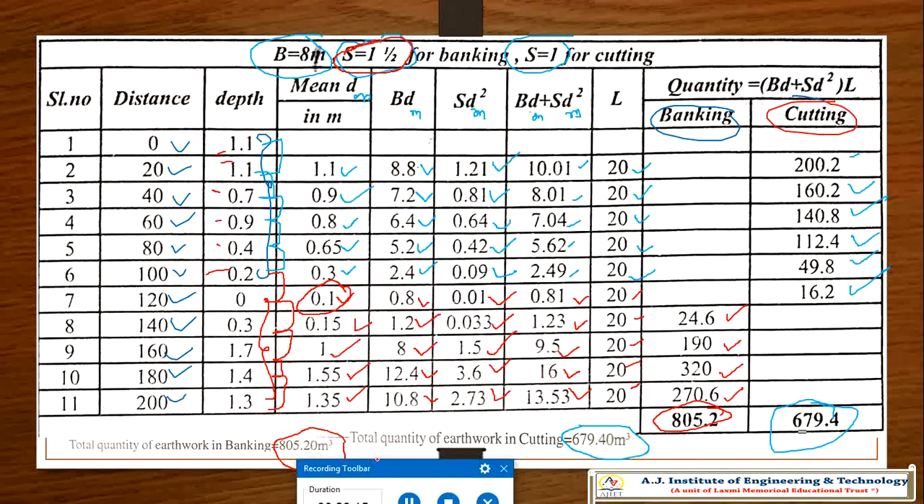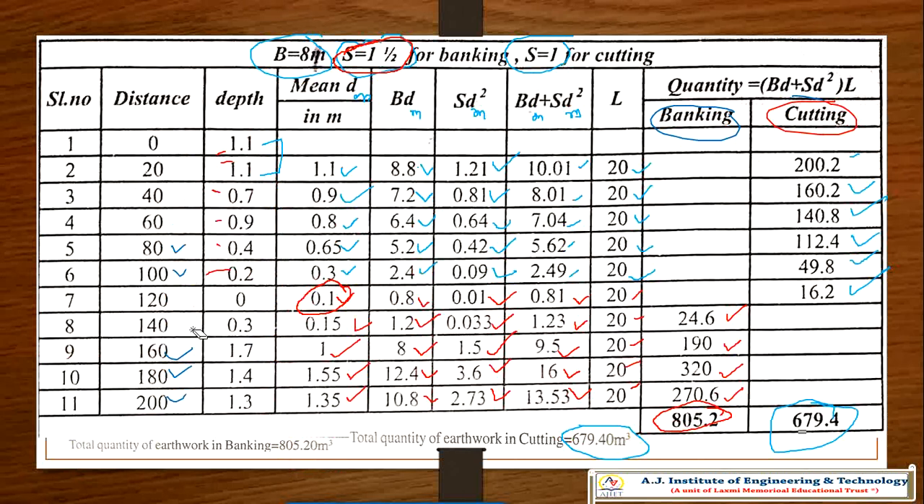So that is the problem which we were going to discuss. This is the method we followed, the mid-sectional method, that is the mean depth method. Only this we are doing. Now we'll concentrate on another type of problem.